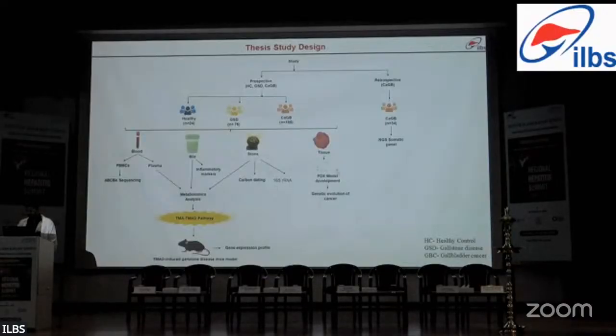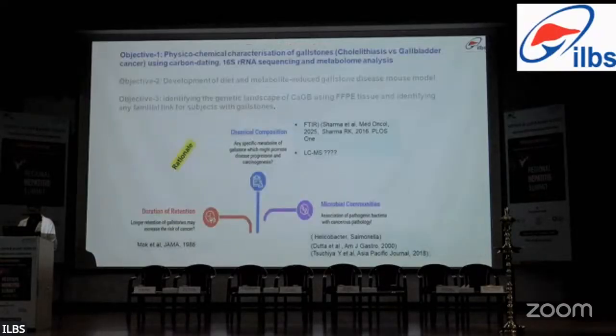From tissue, a patient-derived xenograft mouse model was developed, and from it the genetic evolution of the cancer was studied. In the retrospective cohort, since we got a limited number of fresh tissue samples from gallbladder cancer, tissue samples were collected from histopathology, and then next generation sequencing was done for a targeted panel of 42 genes. So coming to objective one, which is about physicochemical characterization of gallstones using carbon dating, 16S rRNA sequencing, and metabolome analysis.